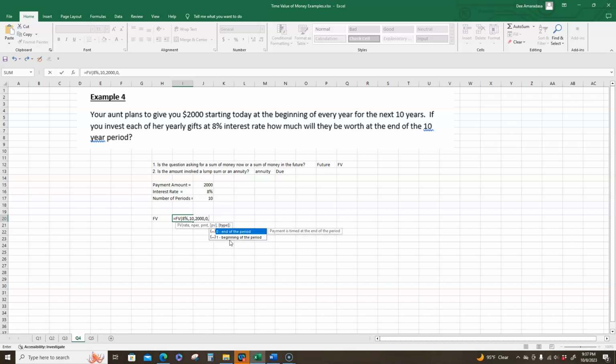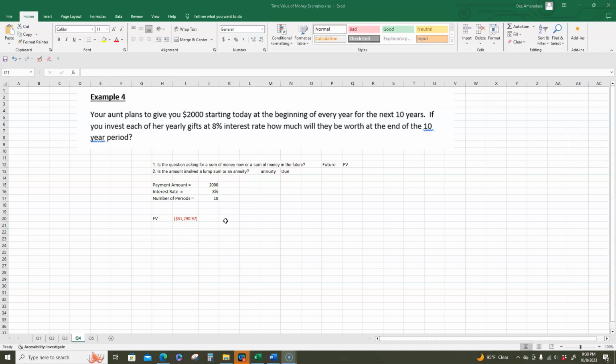And then, of course, we need to identify the type. We're going to put in a 0 if these payments are done at the end of the period, a 1 if it's done at the beginning of the period. We know that this is an annuity due, which means the payments are at the beginning of the period. So we're going to put a 1 in here. Then we close parentheses and hit enter to calculate the amount. That gives you your answer.